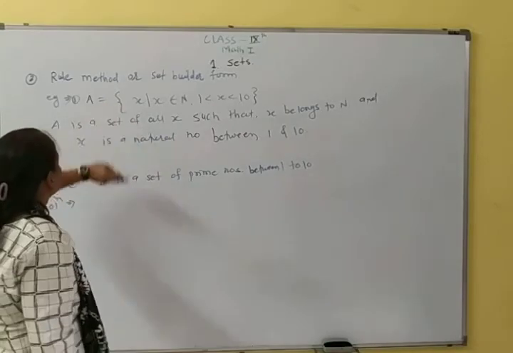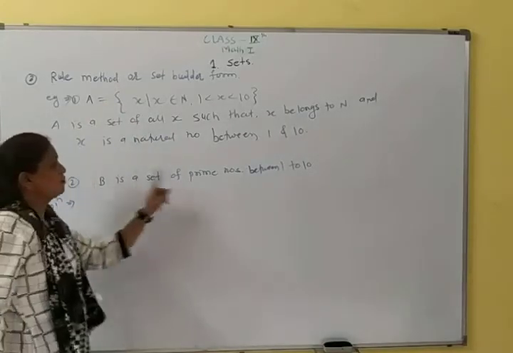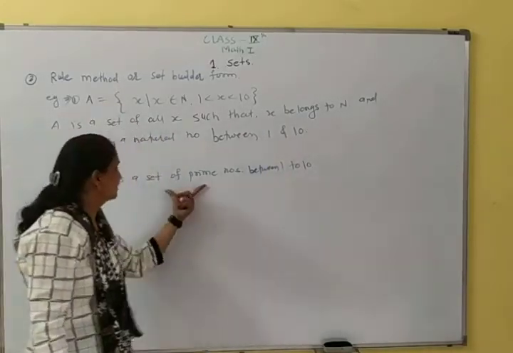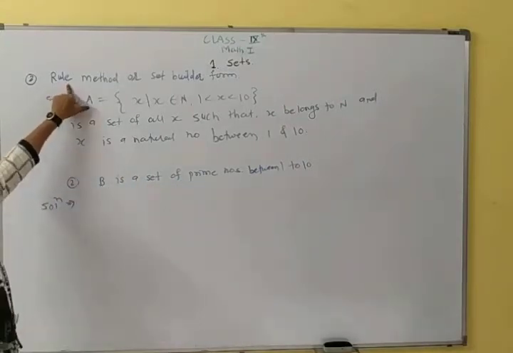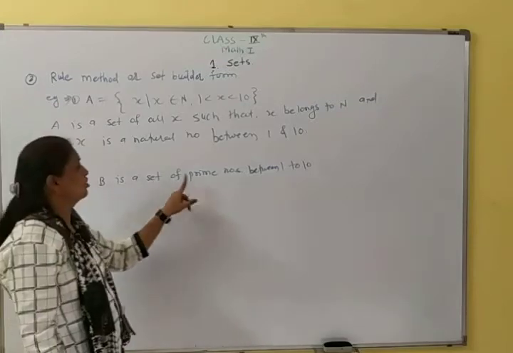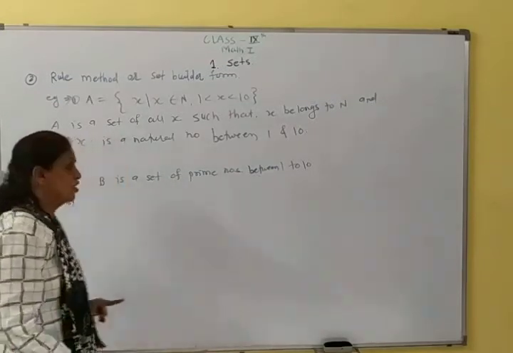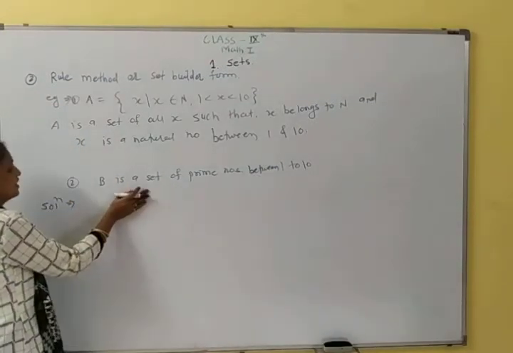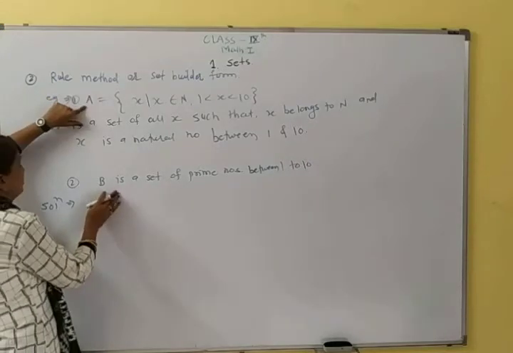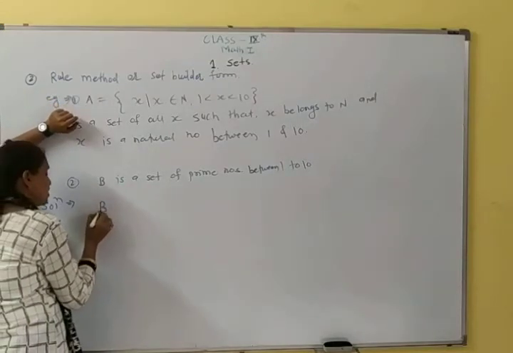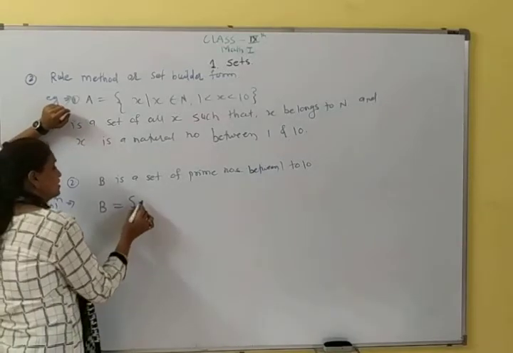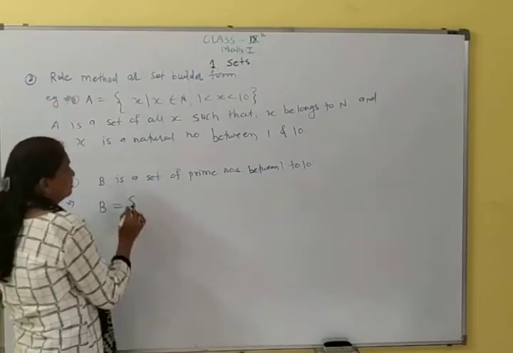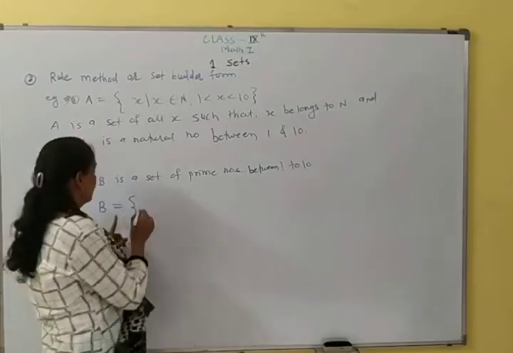Okay, so for example, B is the set of prime numbers between 1 to 10. यहाँ पर एक एग्जाम्पल है और कौन से फॉर्म में लिखना है, write in rule method. So B is a set of prime numbers between 1 to 10.